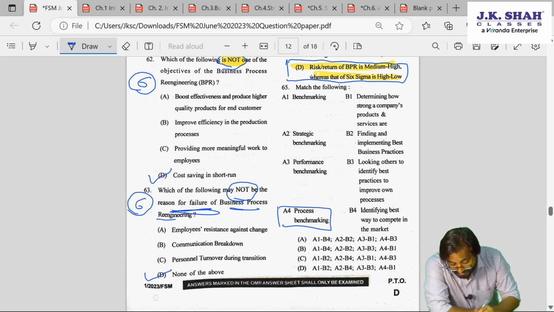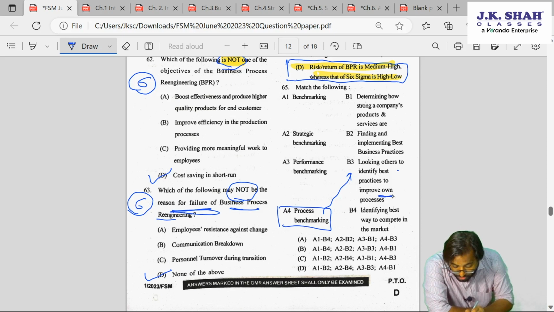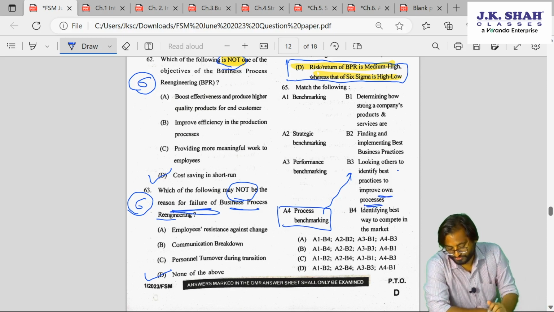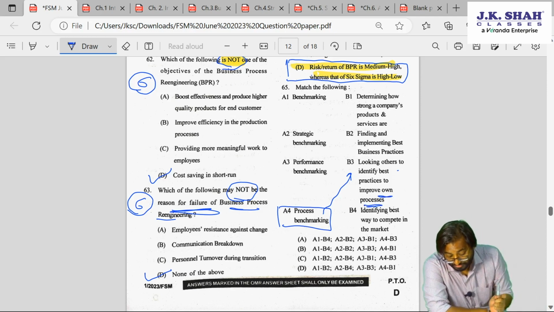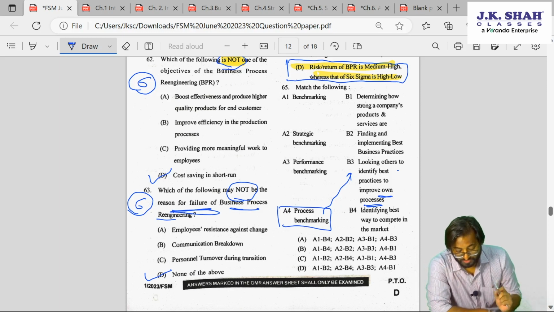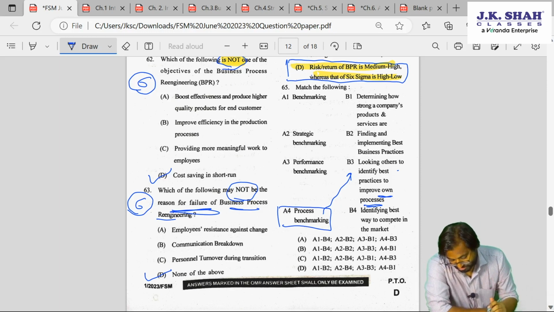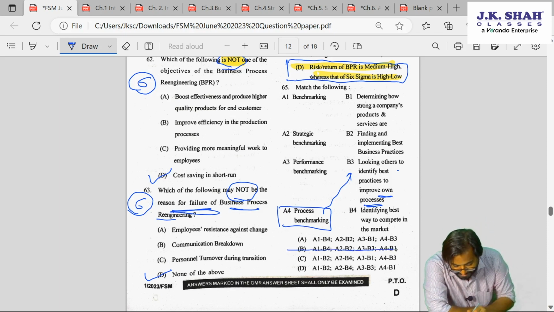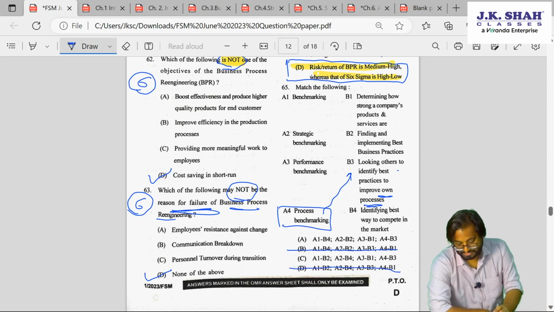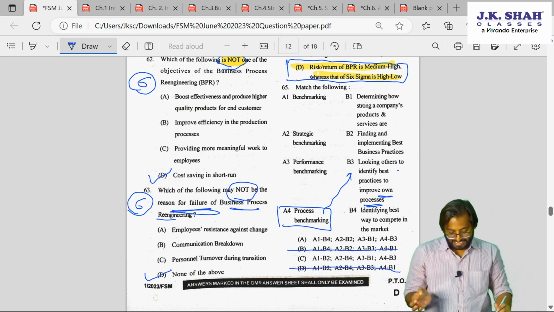Yes, A4 can be matched with, can I say B3? Looking at others to identify best practice to improve your own processes. Right? So search A4, B3. In how many options do we have A4, B3? Okay, great. So can I say we have eliminated option B and we have eliminated option D. So now we are left with option A and option C.